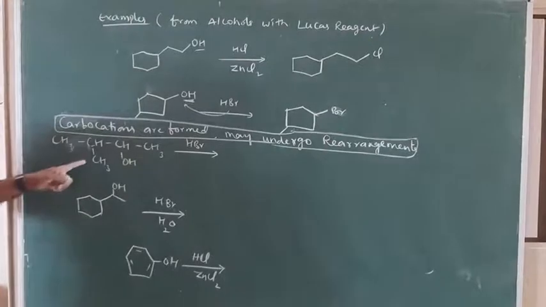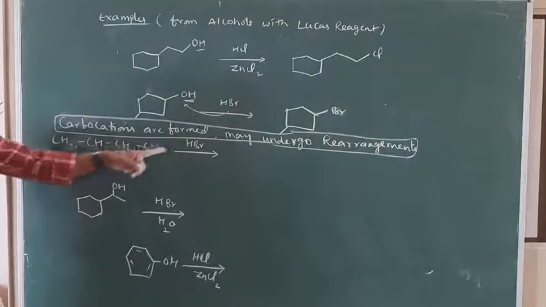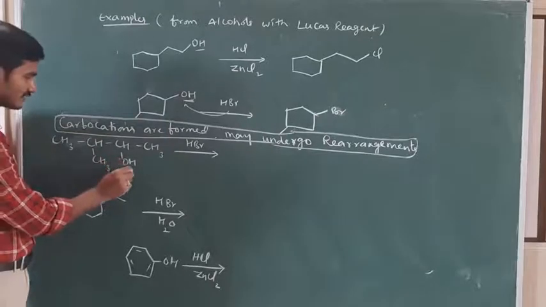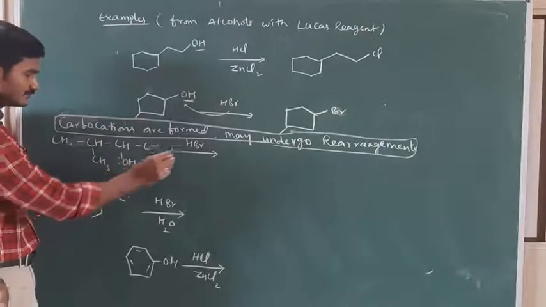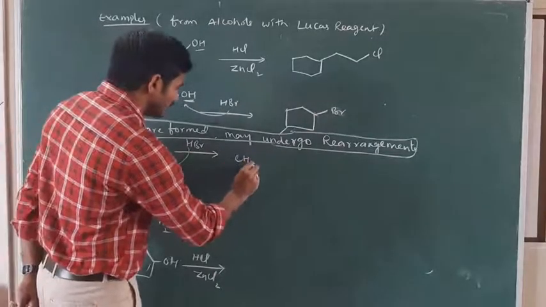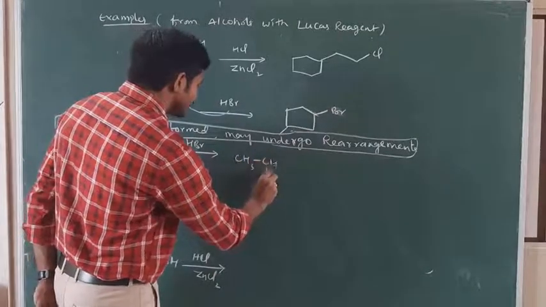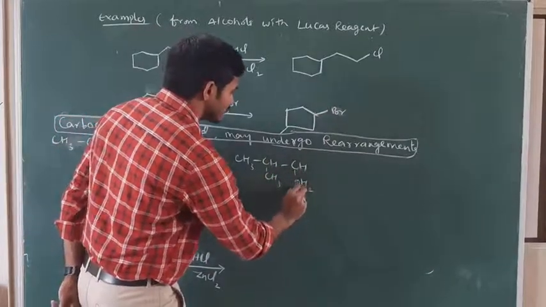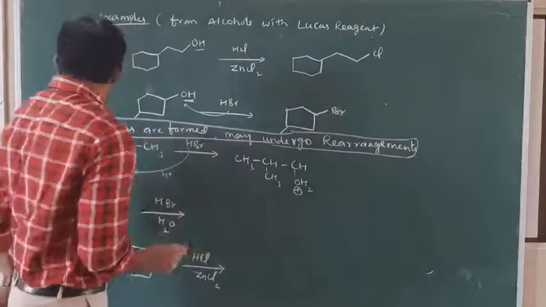This is a secondary alcohol reacting with HBr. When this reacts with HBr, first we will take H plus and it can form CH3, CH, CH3, CHOH2 plus.